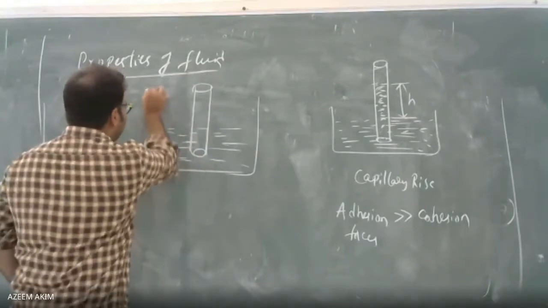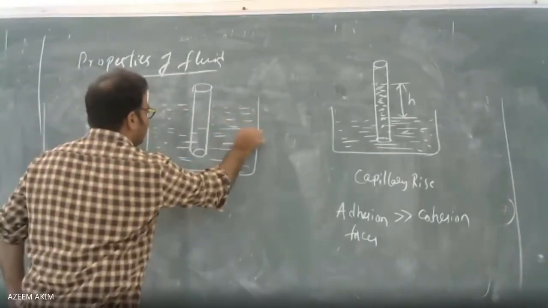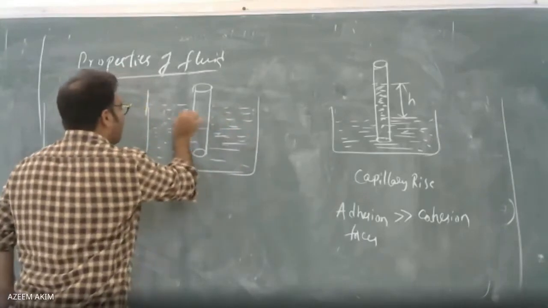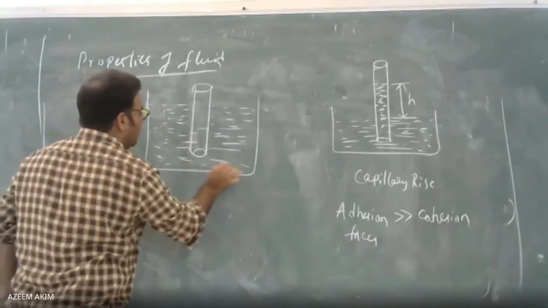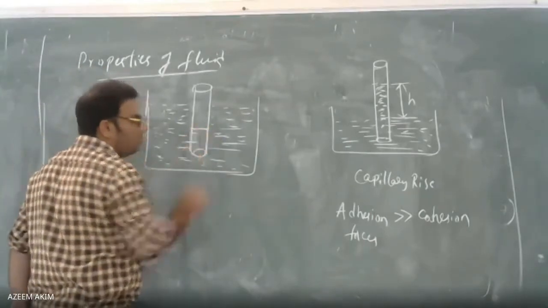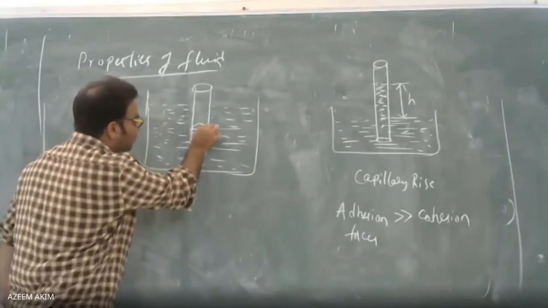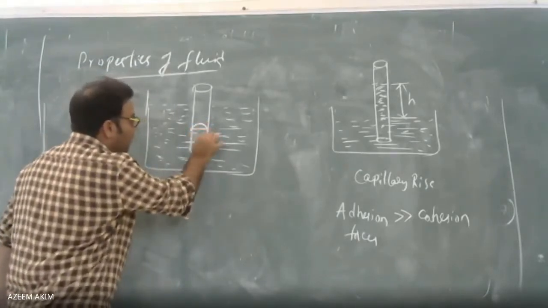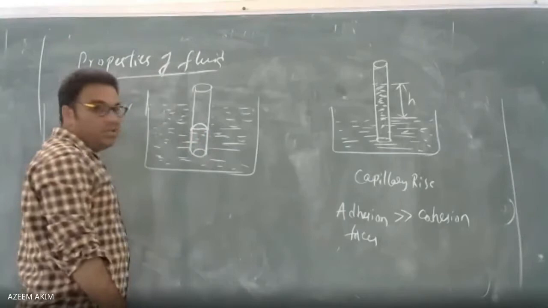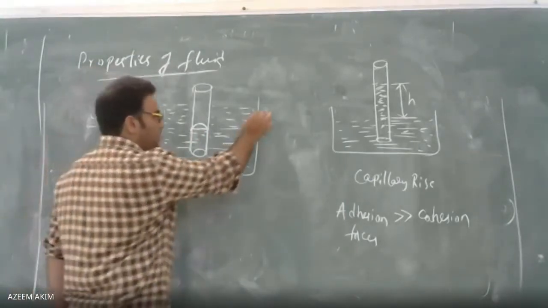Here, the surface of the fluid in the container is higher compared to the tube. So in the tube, only up to this portion is filled. It will look like this. So what is the H value?